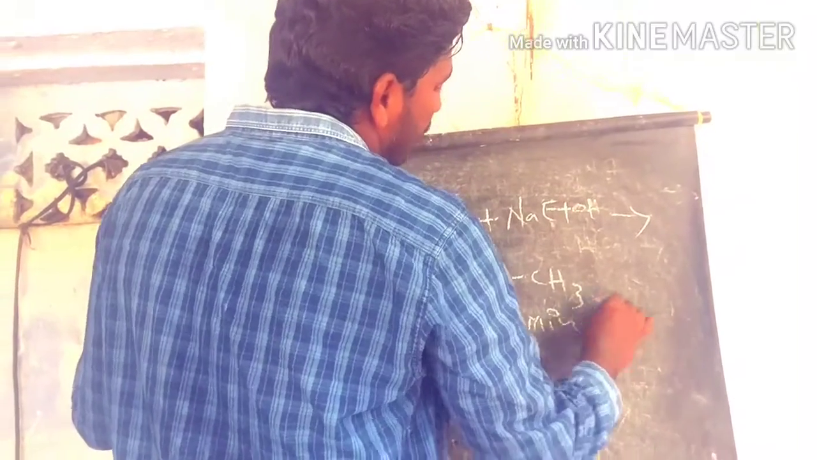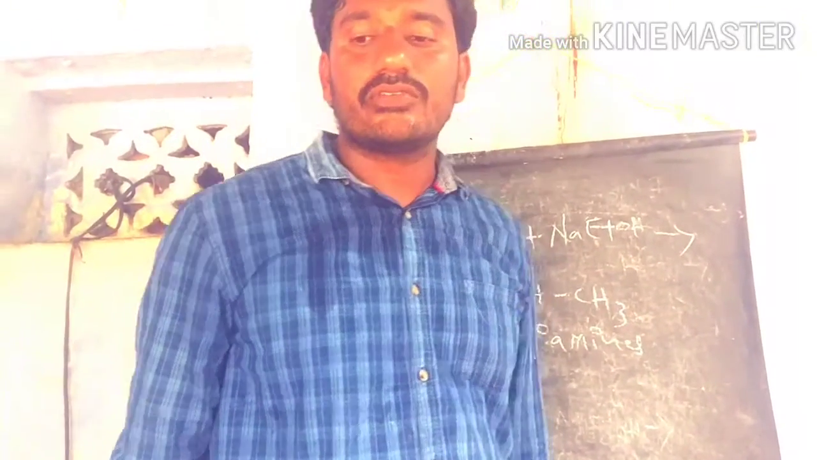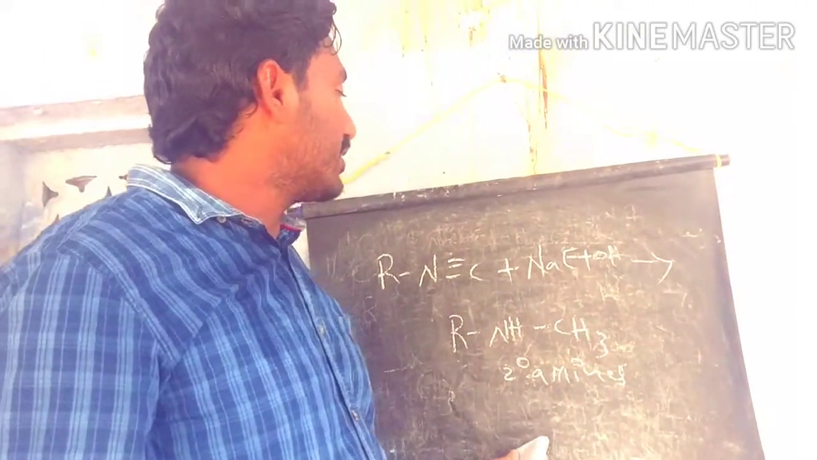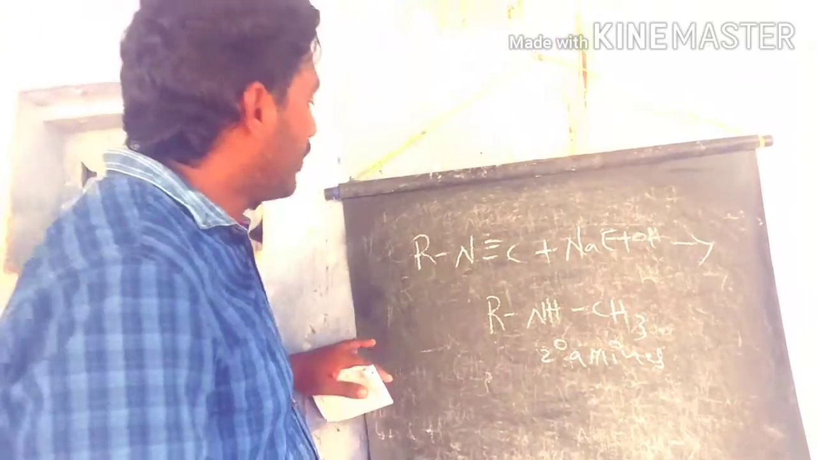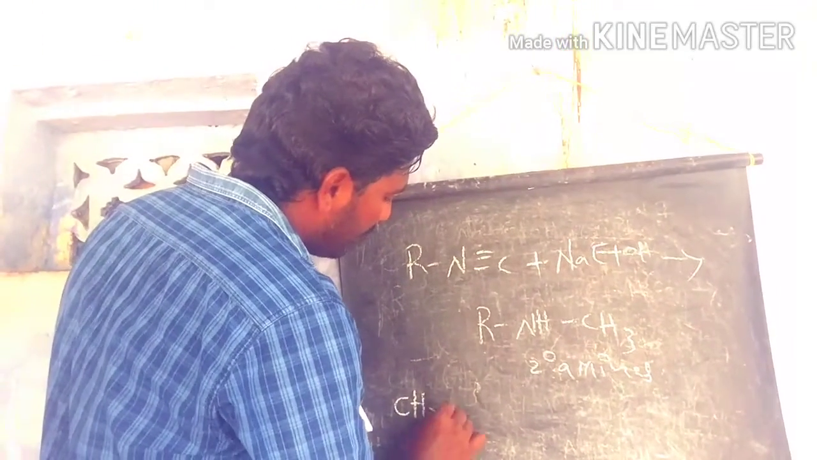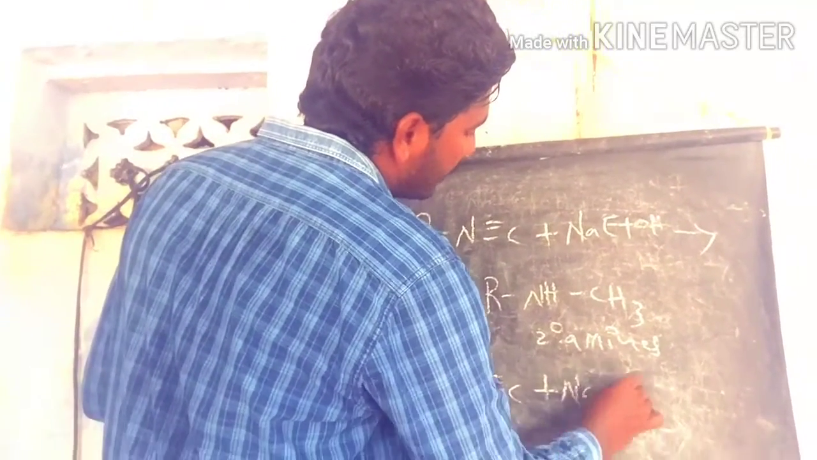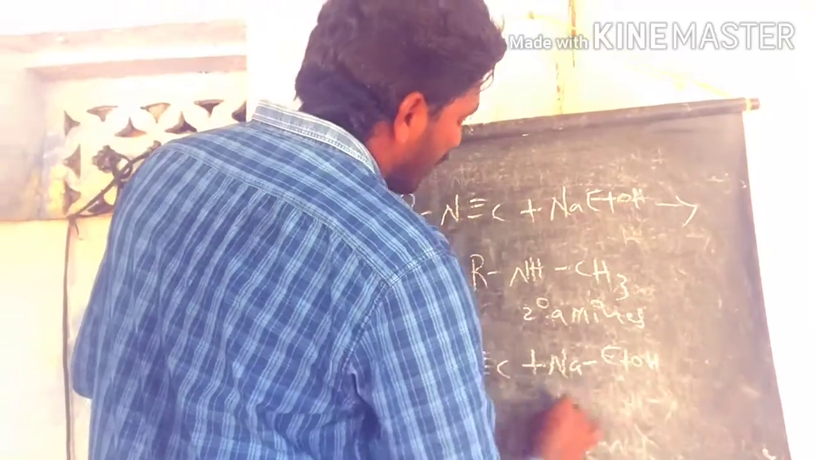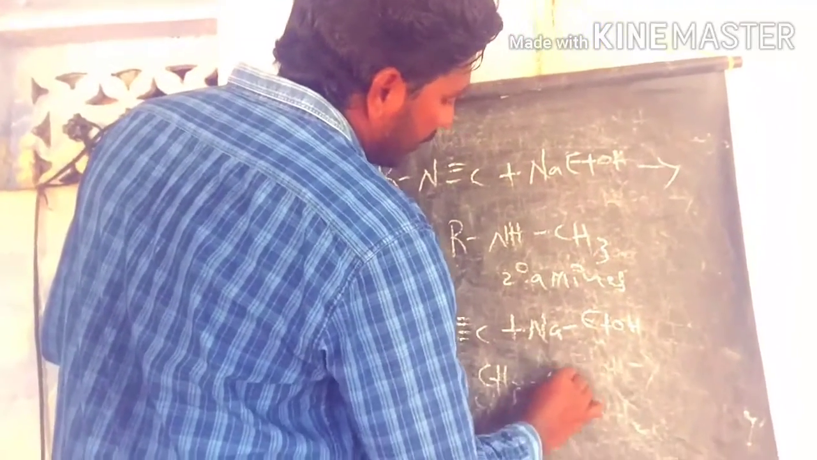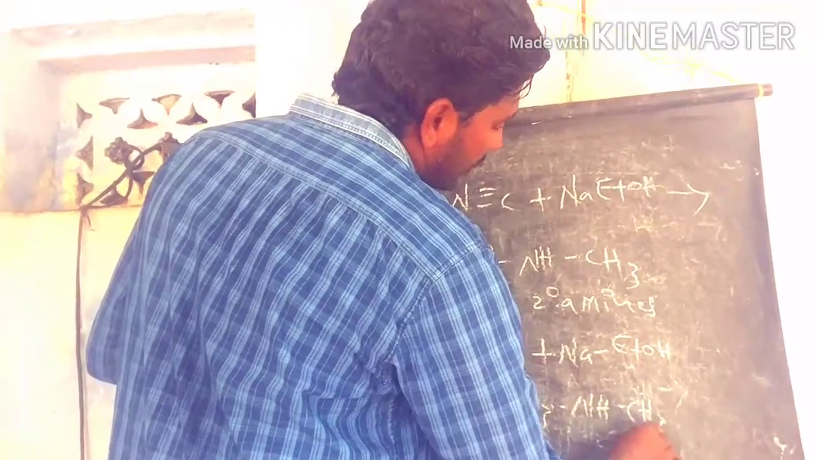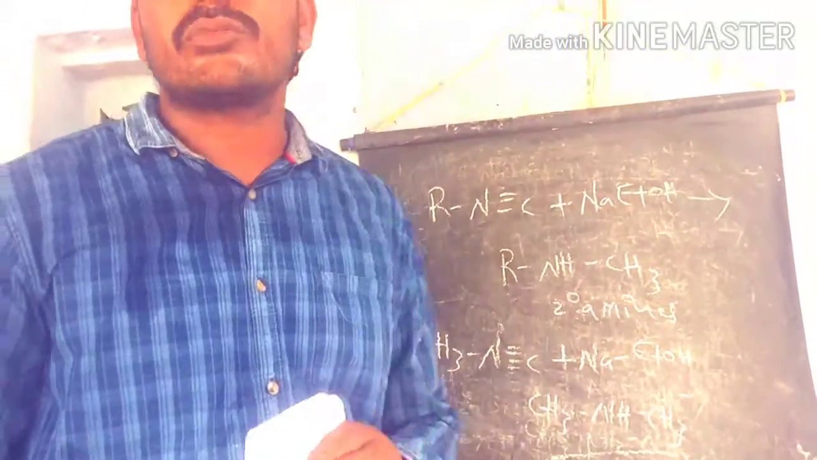If the cyanates are involved in the reduction process, the products are primary amines. If the isocyanates are involved in this reaction, the products are secondary amines. For example, if you take methyl isocyanate in this reaction, it produces dimethyl amine as the product. So this is the reduction process in both cases: the cyanates give primary amines and the isocyanates give secondary amines.